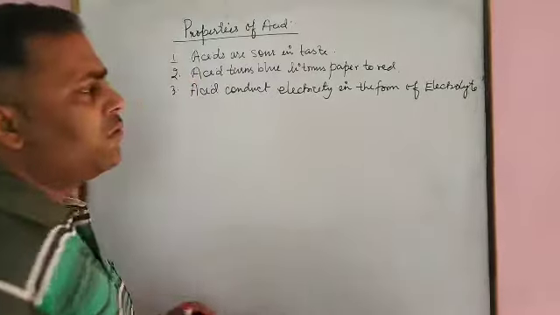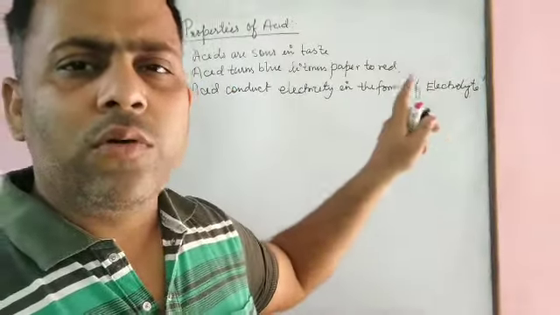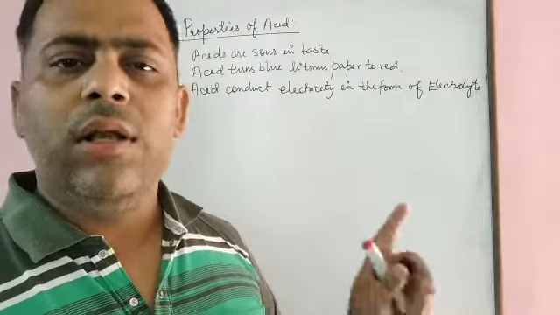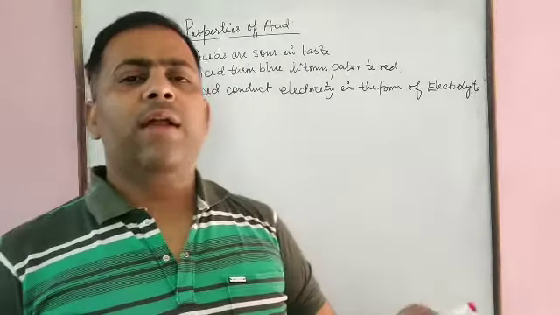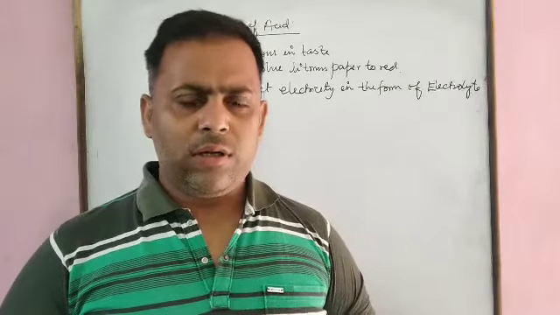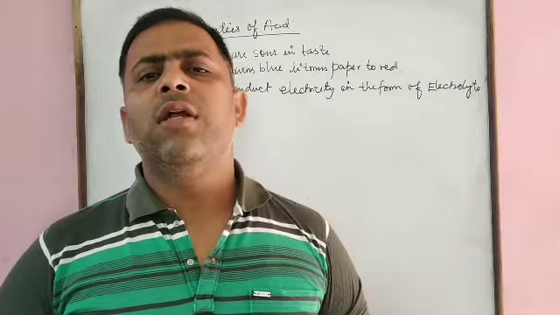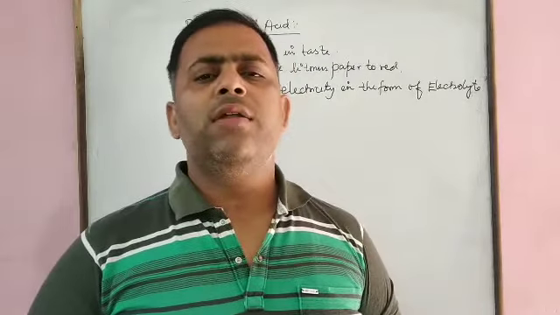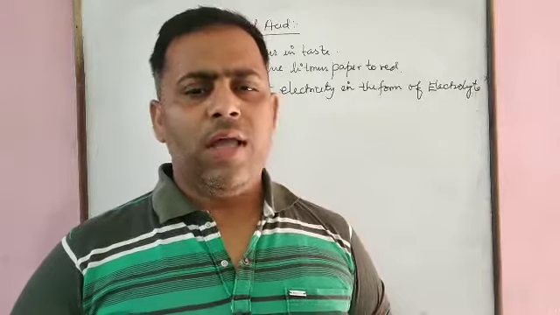Why? Because we know pure acid, pure base, pure water, pure salt will not conduct electricity in their pure state. But when we add a certain amount of water into acid, or into base, or a certain amount of salt into water, or water into salt, then they become conductors.